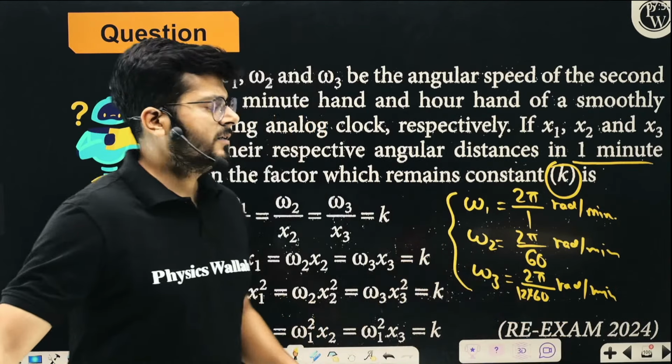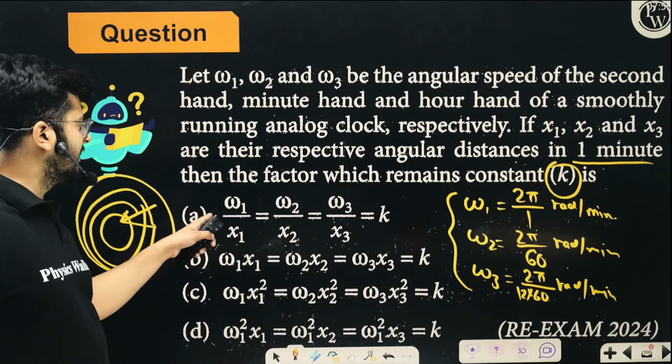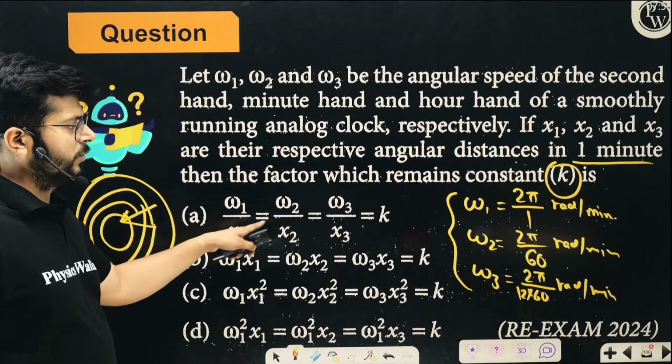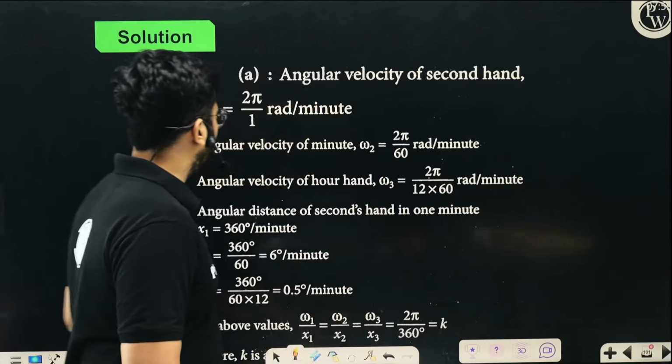So you can definitely get the values of x1, x2, and x3, and the relation omega 1 upon x1, omega 2 upon x2, and from there we can calculate.